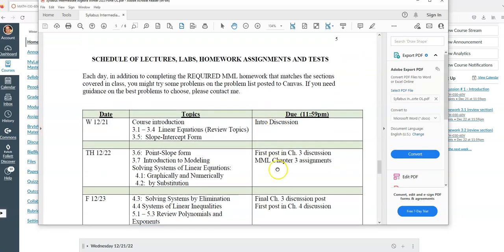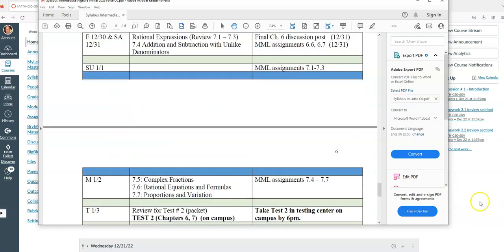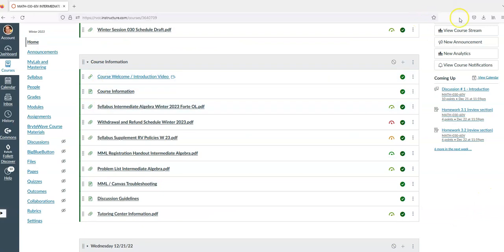That third column has everything that's due. You might want to print that out, and it might feel good to mark things off as you go through, that you've accomplished things. All right, so that course information is up there. It's got other things, like if you need help logging onto MyMathLab for the first time. There's a list of problems if you're looking for additional problem suggestions. Probably not, because the course moves so fast, but if you need some extra help on something, it's there for you.